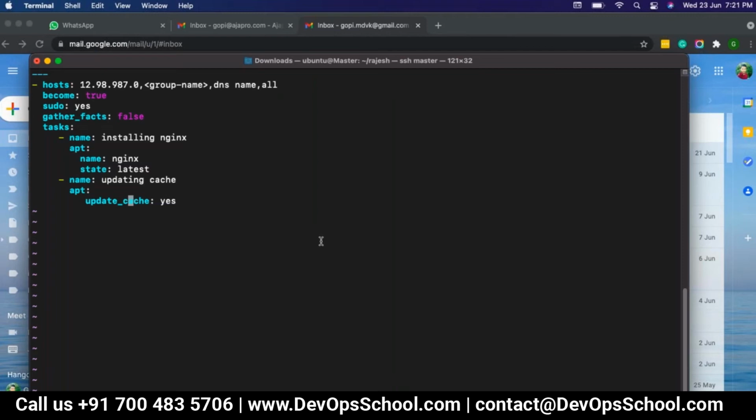Yes. So suppose, for example, you might have one scenario where you got a brand new slave server, and on that brand new server you need to deploy an application. Let's take an example, a simple HTML application. If you want to deploy that simple HTML application, whose code is already residing on a Git repository, first of all you need to have Git on the server, right?